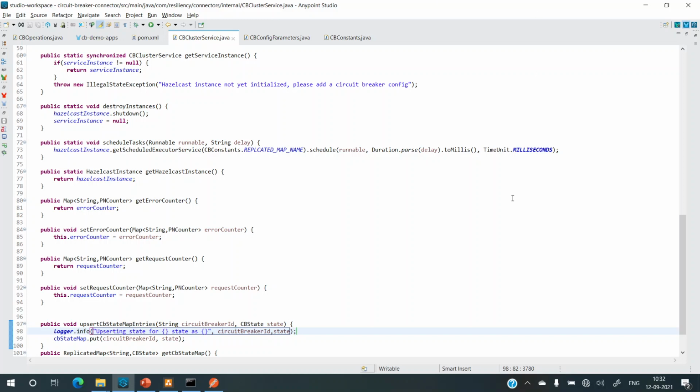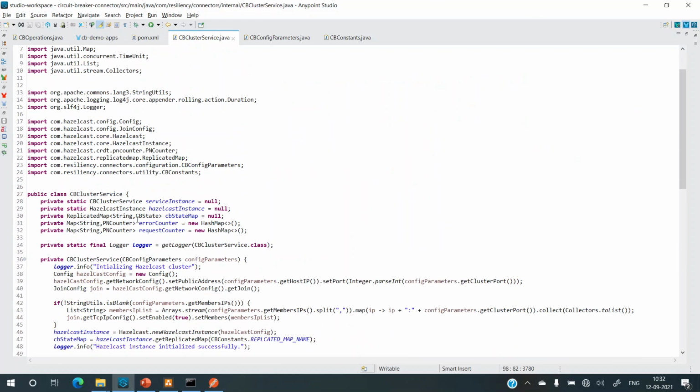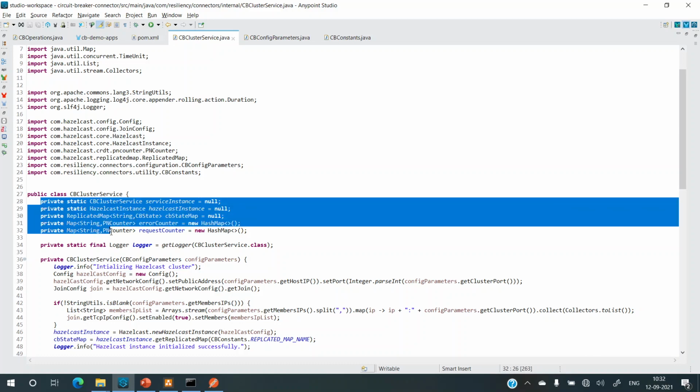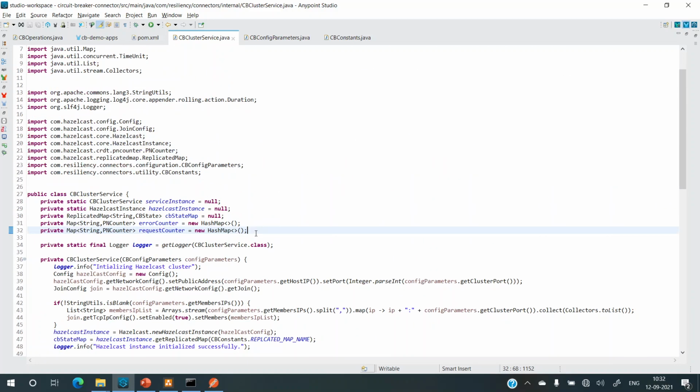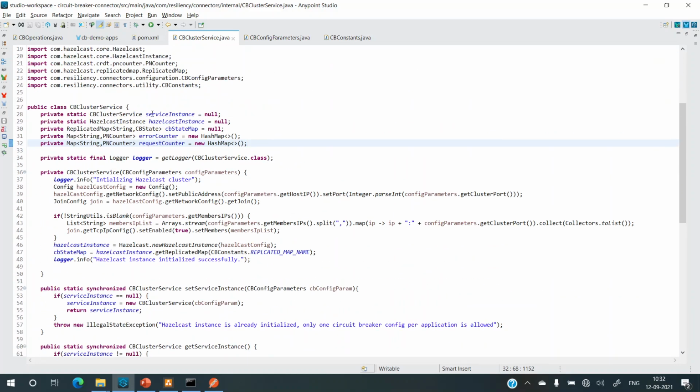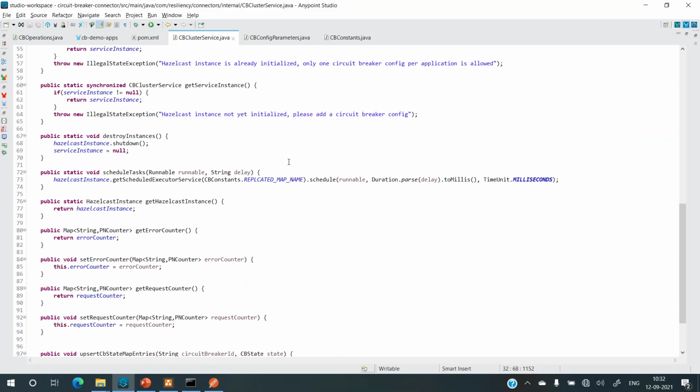So now we have everything in place. Now we are not missing anything. We have setters and getters for all of the variables, and we also have initialized the service instance and the Hazelcast instance as well. Now